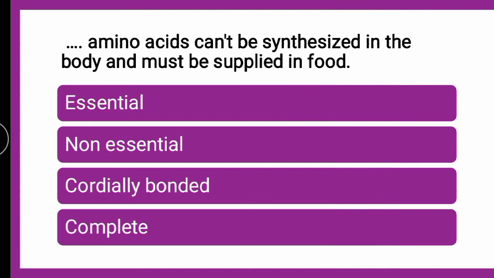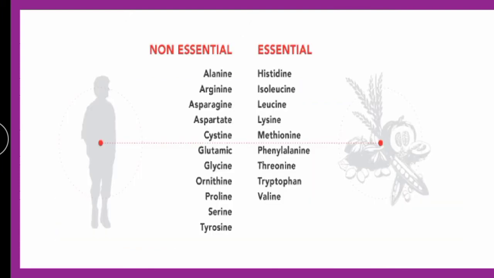So the amino acid, whether it is essential amino acid, non-essential amino acid, covalently bonded amino acid or complete amino acid. So the explanation goes, see, this is the very simple diagram, and that too you can remember it properly with the diagram, which you can see here.